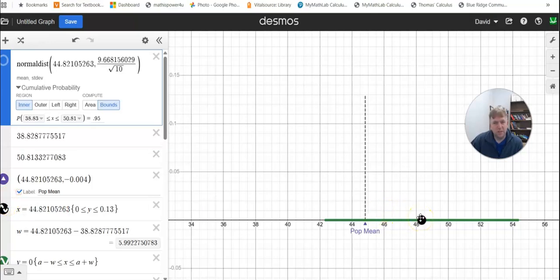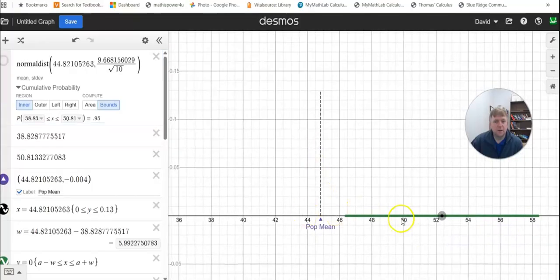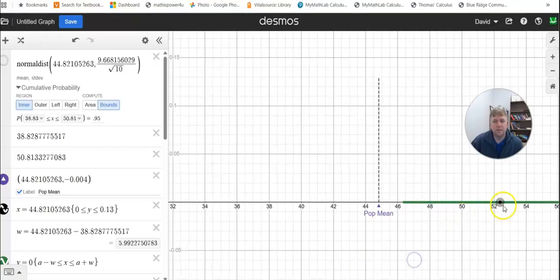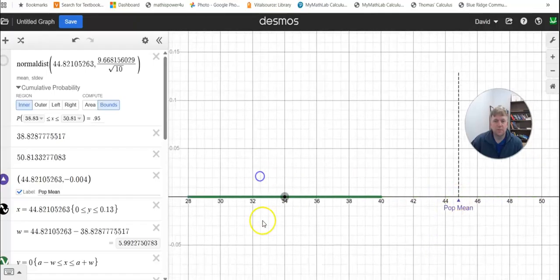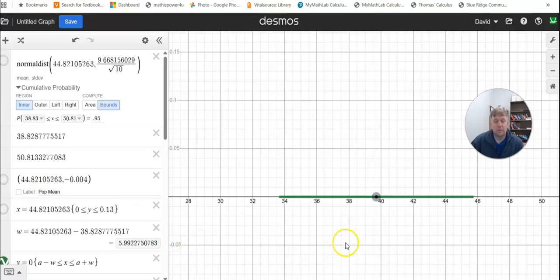They are just as confident as this person over here, who did not get the population mean in there. They're 95% confident the population mean is in there. This person is 95% confident, as is this person. We don't know where this is. We have no idea.